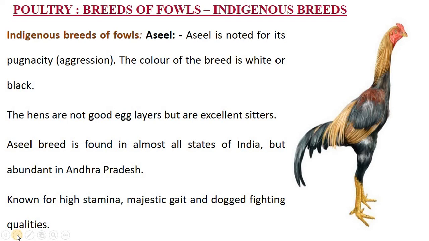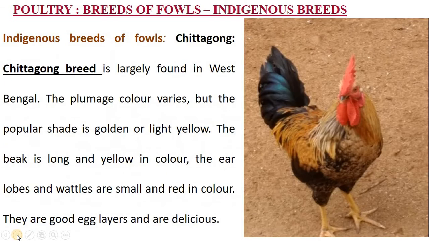So these are the features of the Asil. Next, Chittagong. Chittagong is another breed largely found in West Bengal. Chittagong is a place in Bangladesh, and the breed originated in Bangladesh, and adjacent to Bangladesh is West Bengal. It is largely found in West Bengal. The plumage, the feather color, varies; the popular shade is golden or light yellow color.